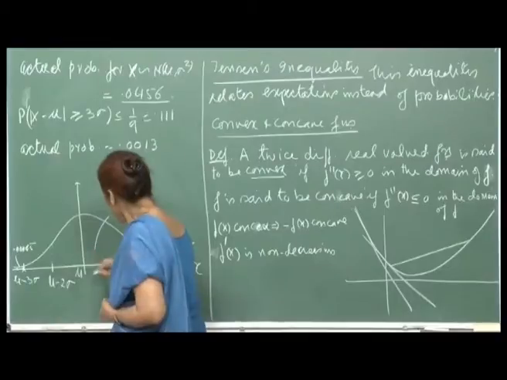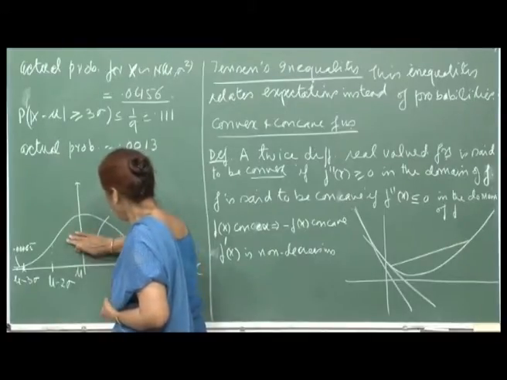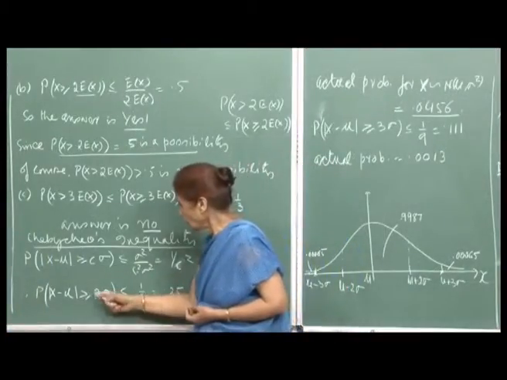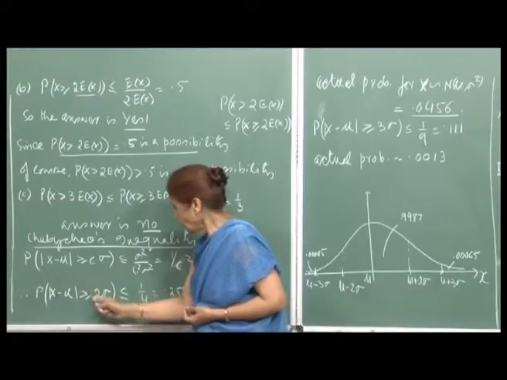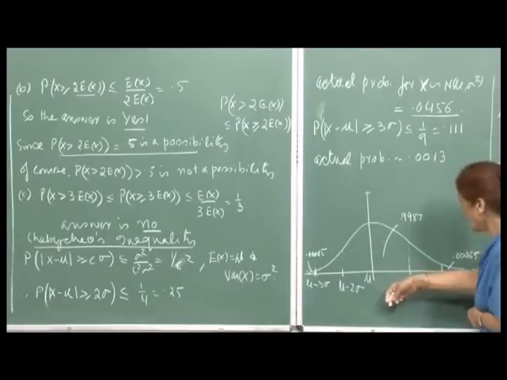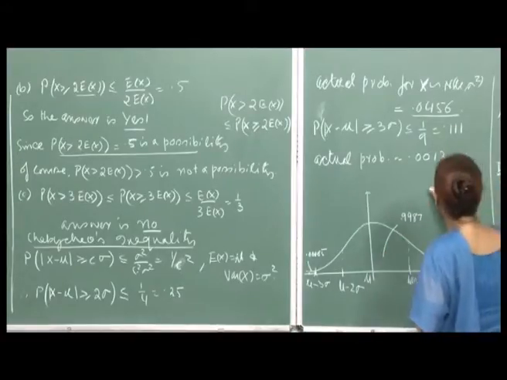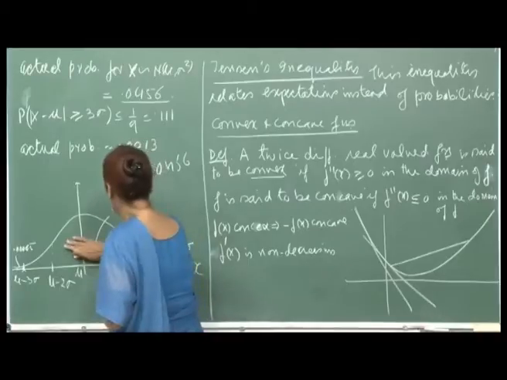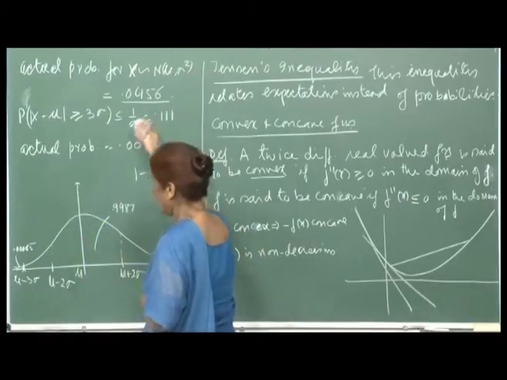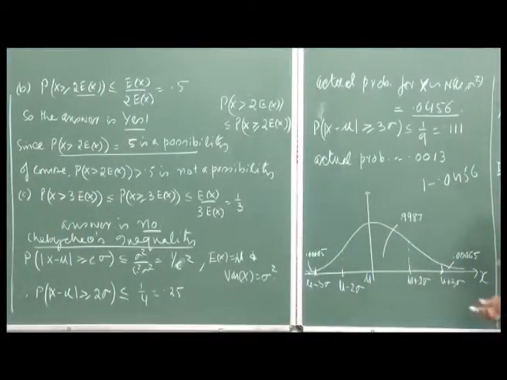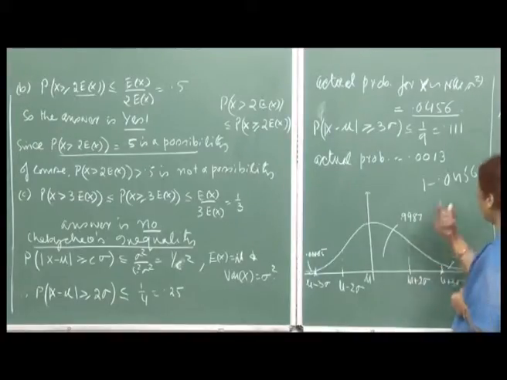What you are saying is that absolute value of x minus mu greater than or equal to 2 sigma means that x lies outside mu minus 2 sigma and mu plus 2 sigma. So, these are the limits, and this area would be 1 minus 0.0456. This is the area which we are depicting here. The difference is quite large, and it becomes even more glaring, the difference between the Chebyshev bound and the actual probability.